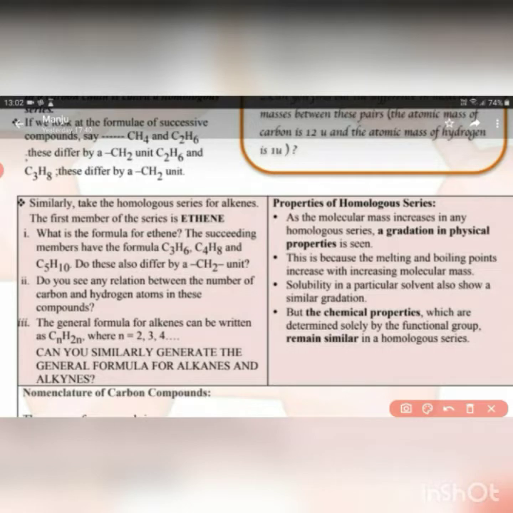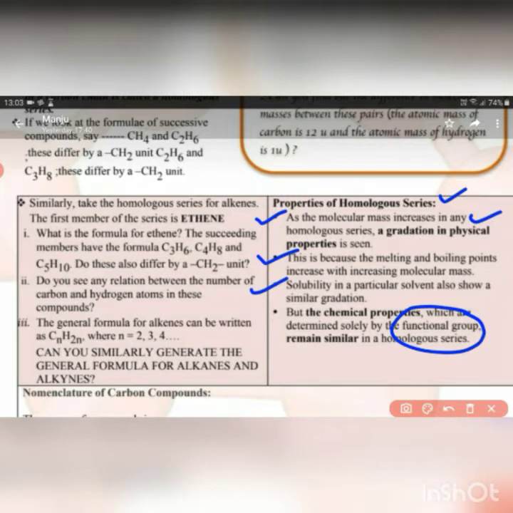Now first we see the properties of homologous series. As the molecular mass increases in any homologous series, a gradation in physical properties is seen. Second, as the molecular mass increases, we see that the melting and boiling points also increase. Third, the solubility in a particular solvent shows a similar gradation, as we have seen in the case of physical properties. And in chemical properties, it totally depends upon the functional group present, which is similar in a homologous series.